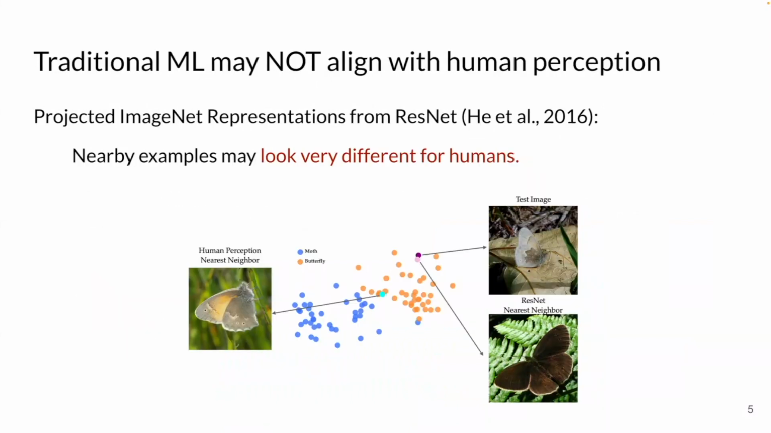However, we observed that previous high-accuracy supervised learning models may not align with human understanding. Here is a two-dimensional visualization of representations of butterflies and moths produced by a popular supervised model, ResNet. On the right-hand side, we observe that the nearest neighbor of the test image may look very different from the test image. Whereas on the left-hand side, a human-perceived similar image may reside far from the test image in the representation space. Such misaligned representations may not produce effective decision support or justifications.